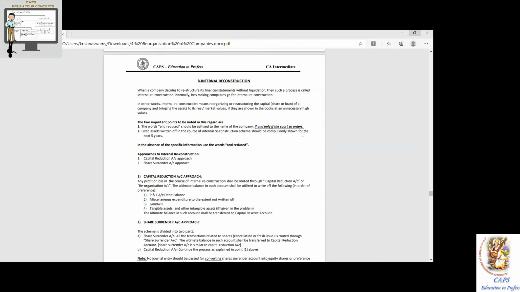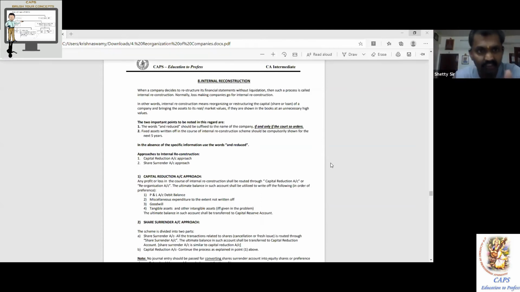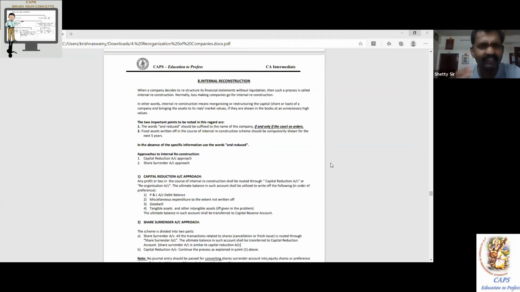As we go through the accounting aspect, any profit you make is initially transferred to an account called capital reduction account, or reorganization account, or reconstruction account. In the question, if they say open a reconstruction account, all are the same, identical names. Whatever profit comes, that profit has to be utilized for writing off assets in the following order only.